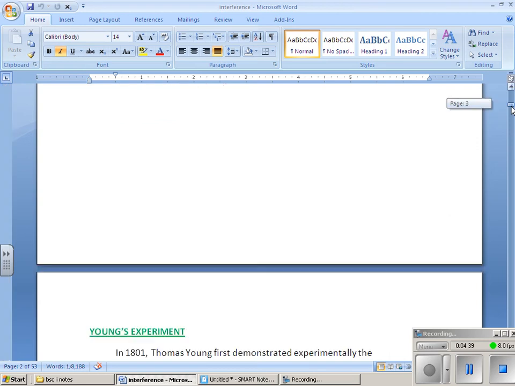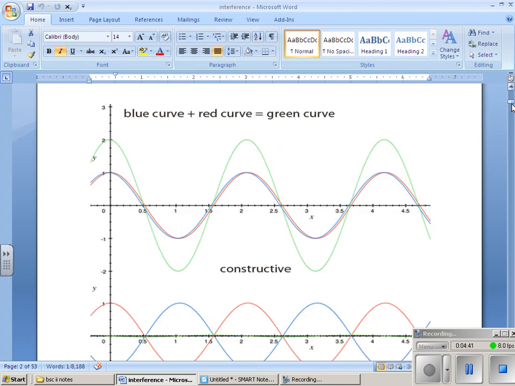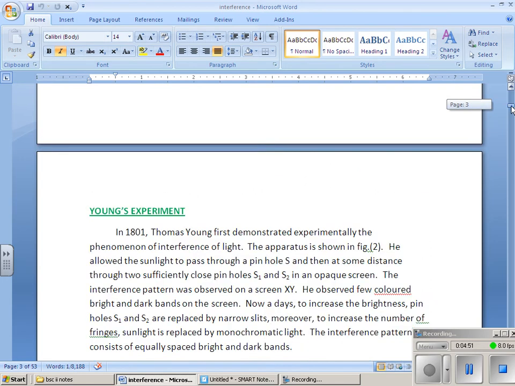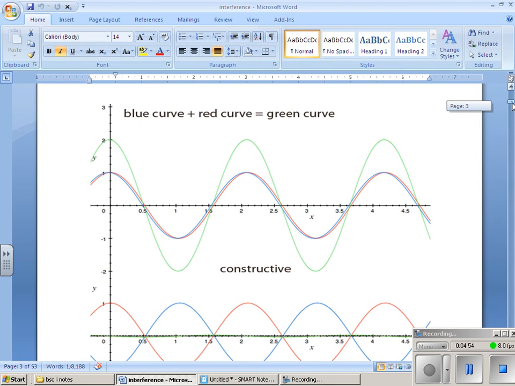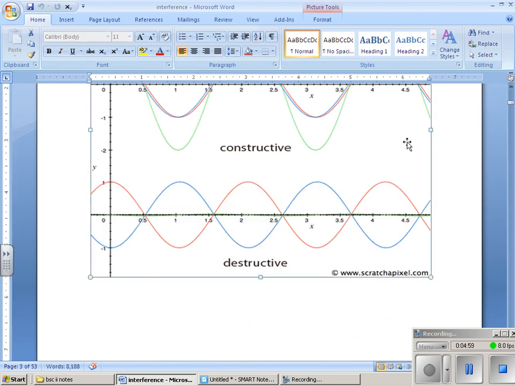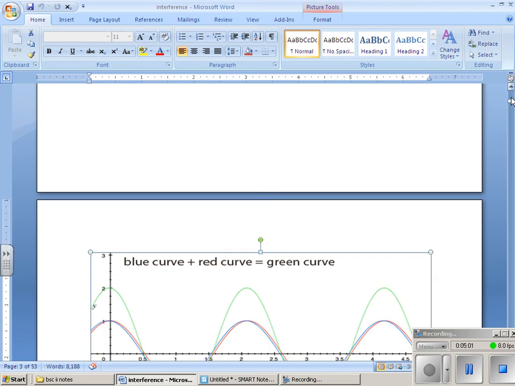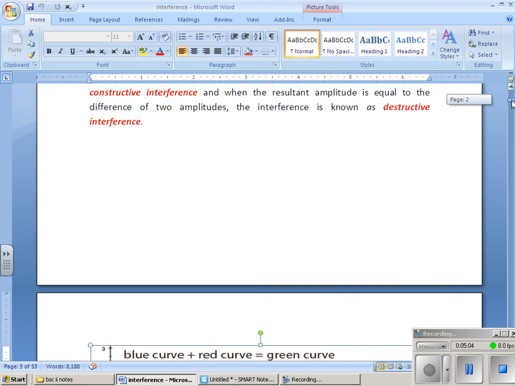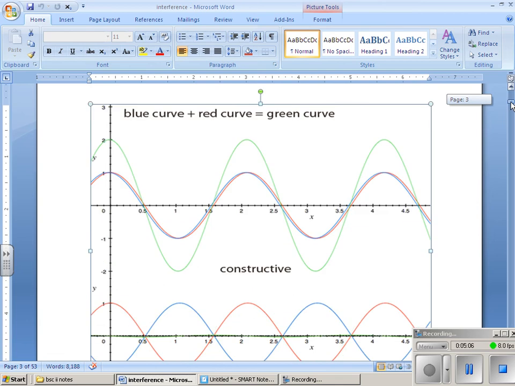For example, we can see two waves. This is the first wave, this is the second wave. The blue one is one wave and the green one is another wave. Here we have the blue and green waves going on.